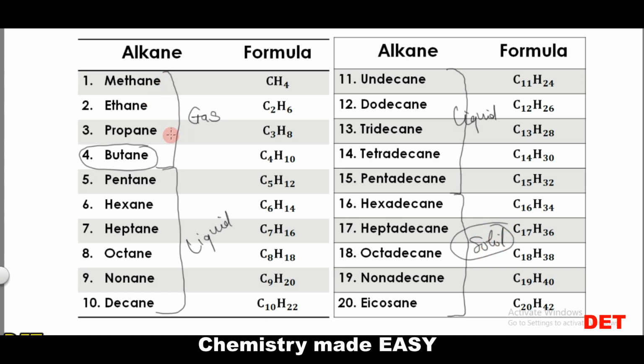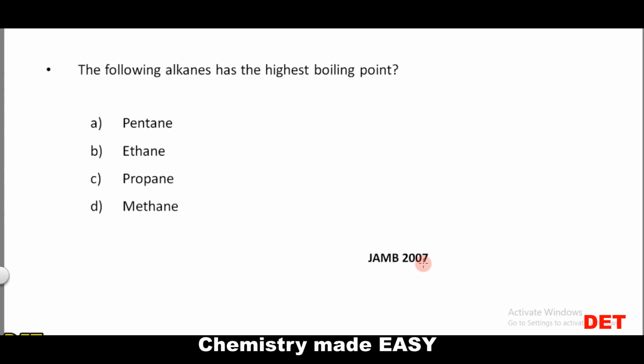As you move down the group, the physical properties in terms of their melting and boiling points are going to increase. So let's look at this question. Which of the following alkanes has the highest boiling point?